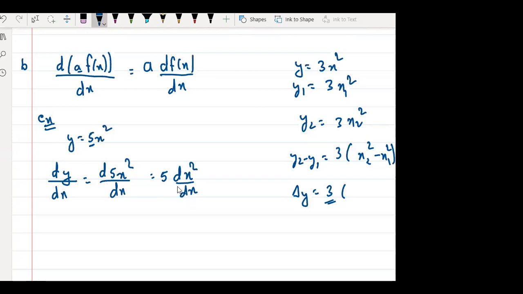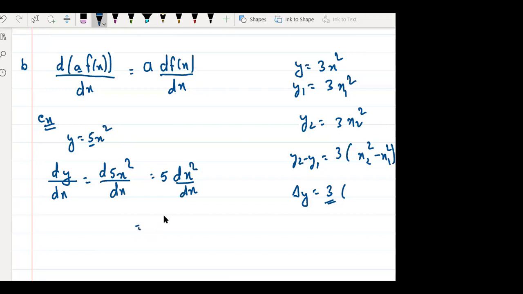I hope all of you remember. Tell me, what is the differentiation of x square with respect to x? Very good, 2x, right?